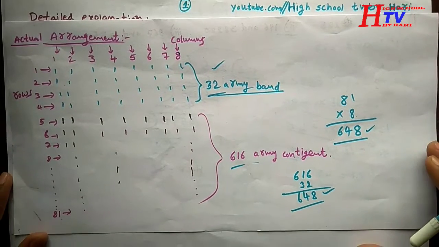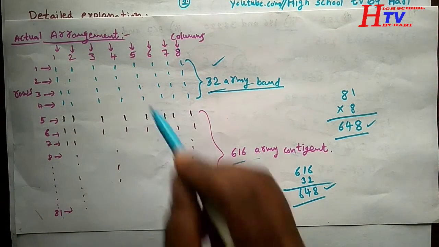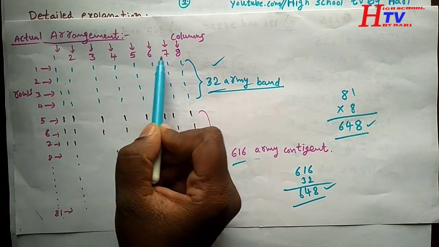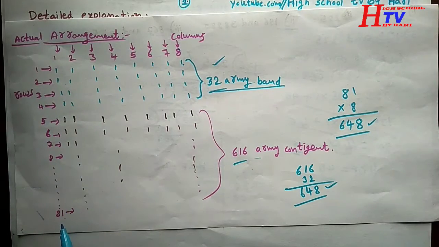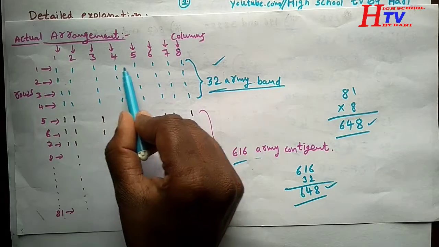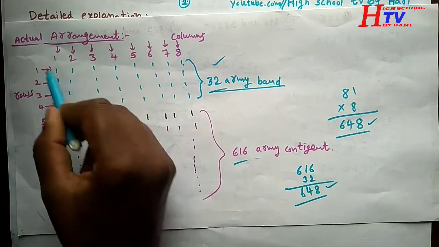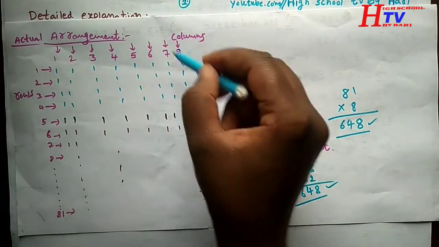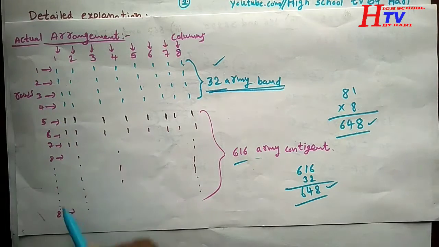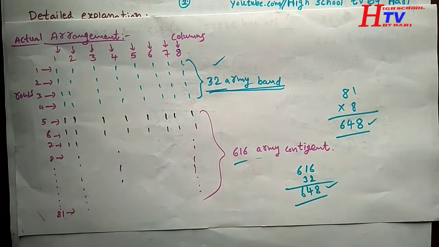Finally, the actual arrangement. 1 2 3 4 5 6 7 8 are the columns, and 1 2 3 4 5 up to 81 are the rows. 8 persons, 8 into 4 is 32. The army band of 32 completes its arrangement in 8 columns, and the remaining are 1 to 81 rows. These are the rows, these are the columns.